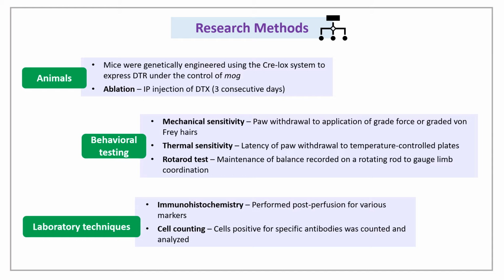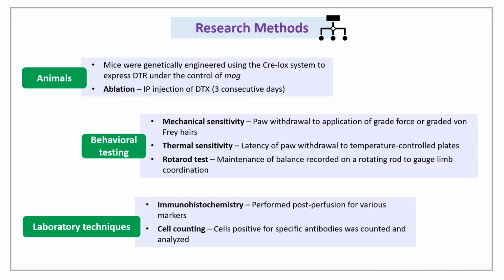Transgenic mice expressing diphtheria toxin receptor, or DTR, under the expression of MOG, which is short for oligodendrocyte-specific myelin oligodendrocyte glycoprotein, were engineered using the Cre-lox system. Intraperitoneal injection of diphtheria toxin, or DTX, was administered for 3 consecutive days.